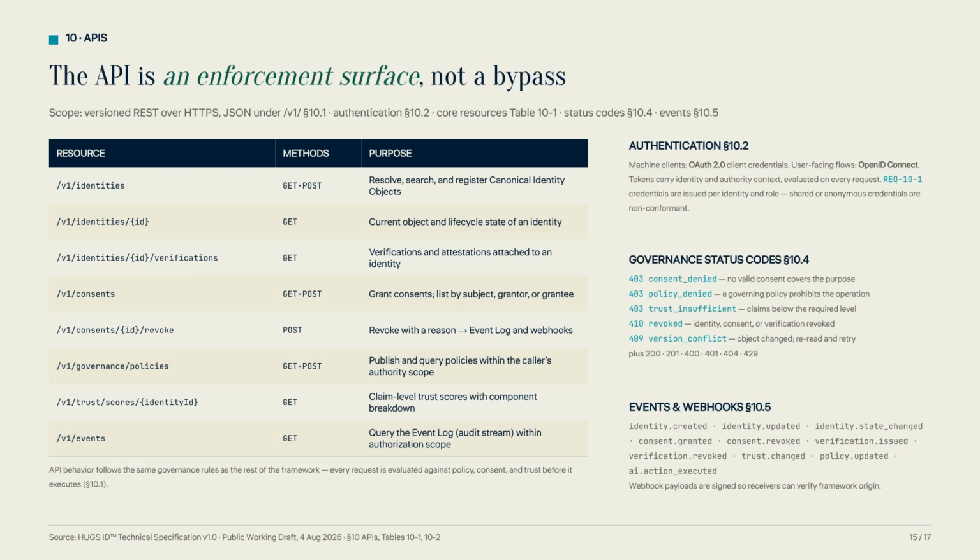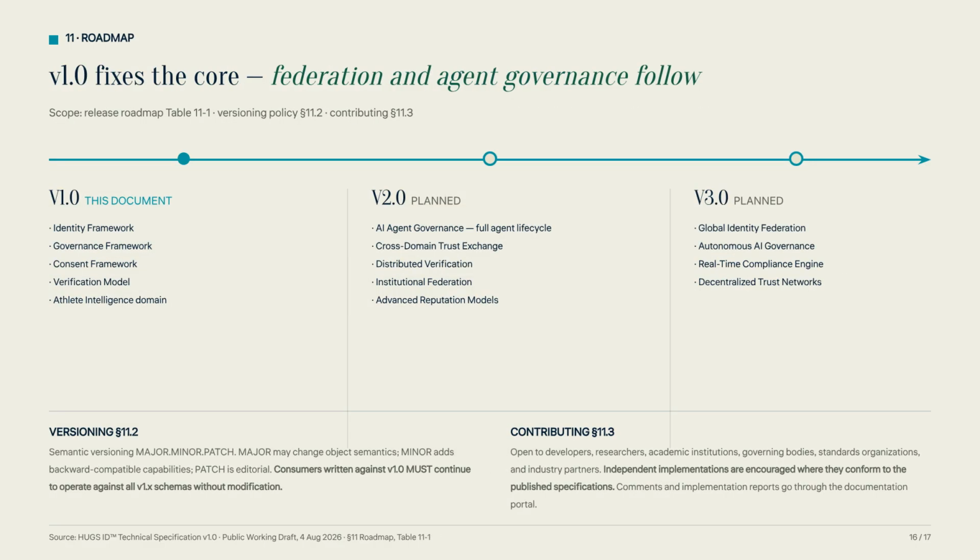Finally, the HUGS ID API acts as an enforcement surface. It mandates strict authentication and evaluation, ensuring that every request, whether for identity, consent, or governance, is fully validated before execution. The HUGS ID roadmap is focused on a stable version 1.0, with future versions planned to introduce full AI agent governance, cross-domain trust exchange, and global identity federation.